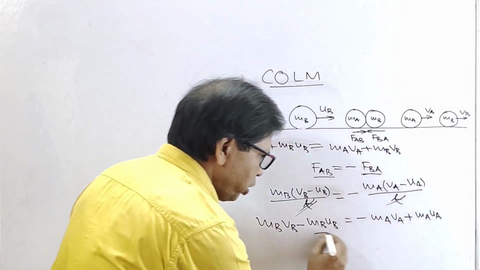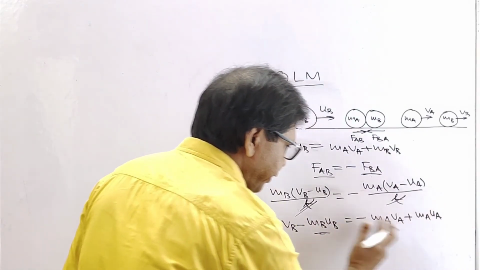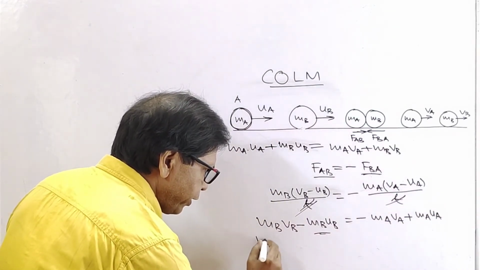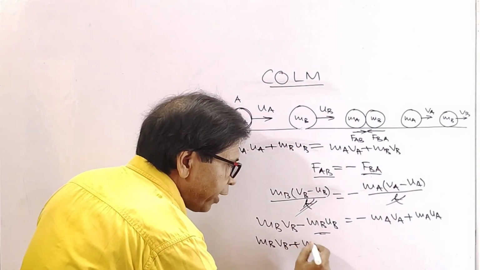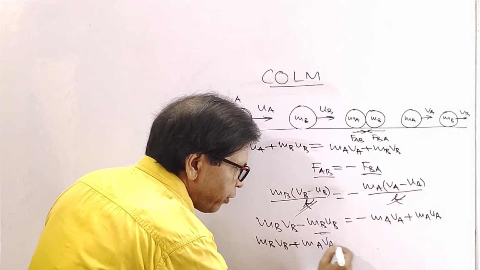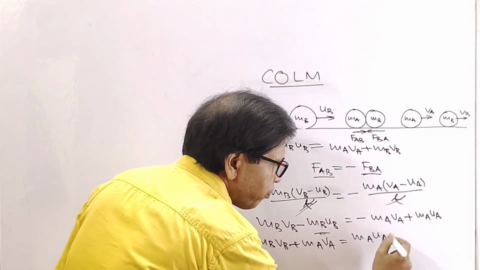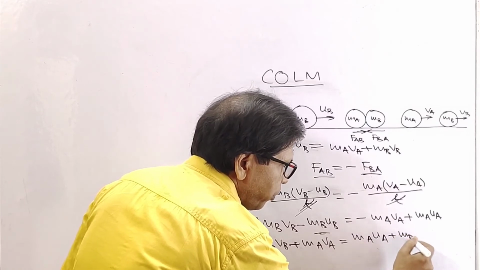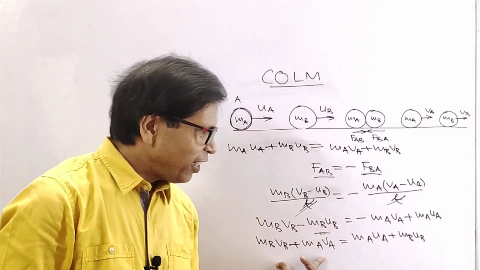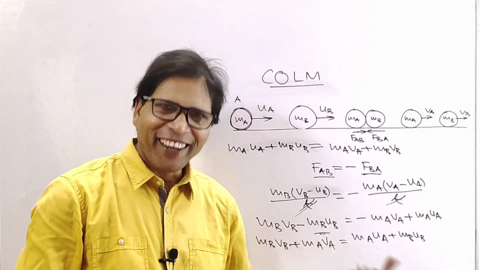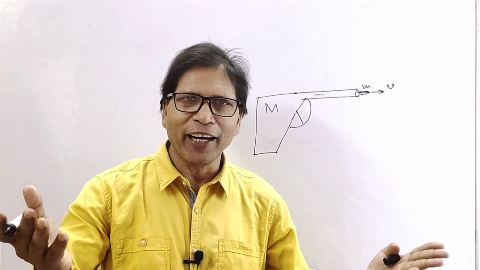Now if we take this to this side and this to that side, we get mB vB plus mA vA equal to mA uA plus mB uB. This is the final momentum equal to the initial momentum. Understood? Next.